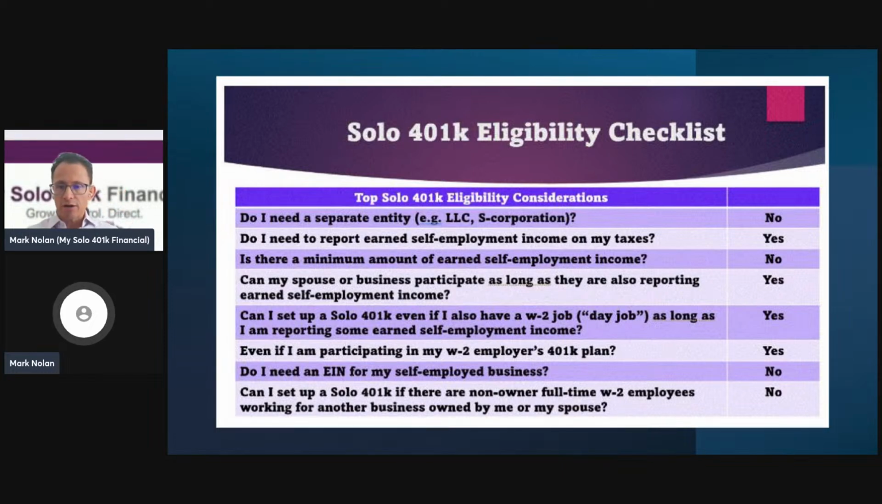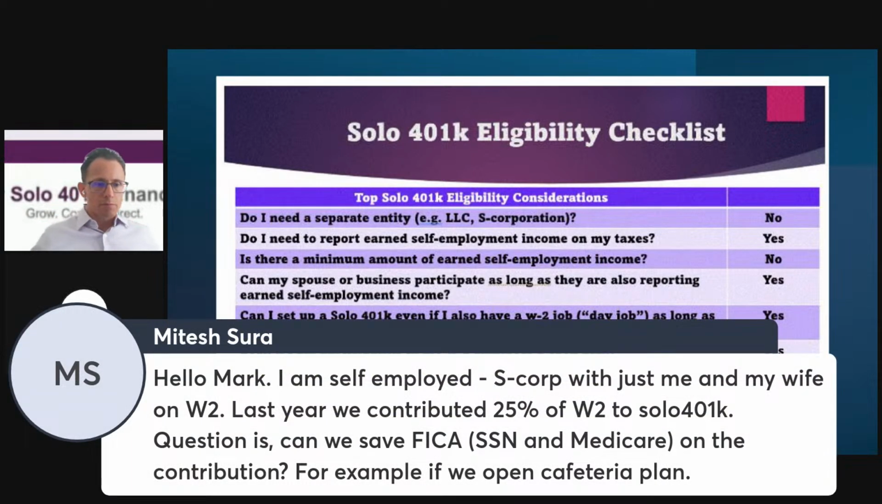Okay, so we've got a question here from Mitish. I'm self-employed S-Corp with just myself and my wife on the W-2. Last year, we contributed 25% of W-2 to the solo 401k. Can we save FICA on the contribution, for example, if we open a cafeteria plan?